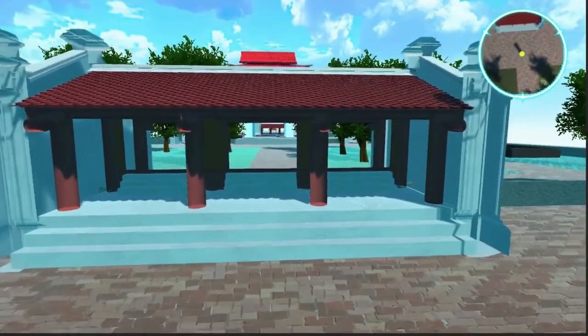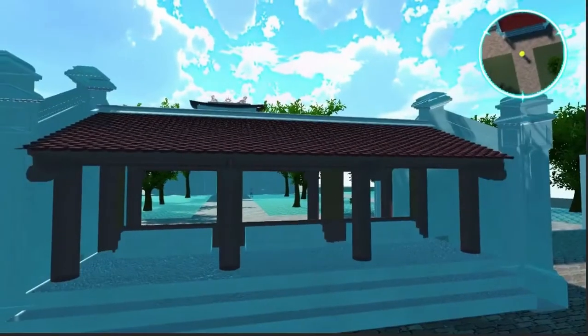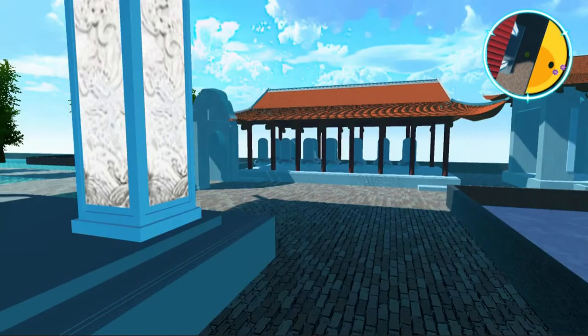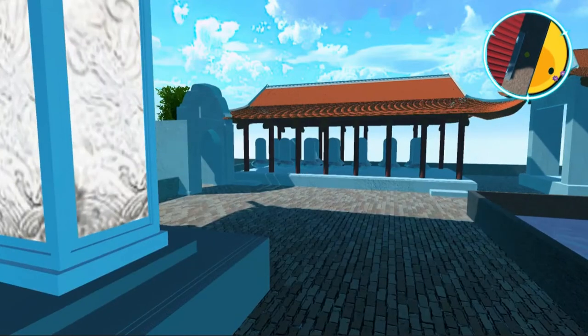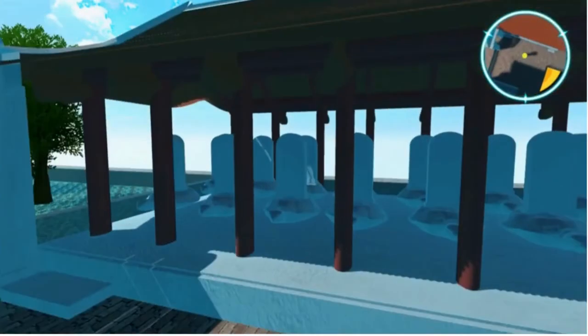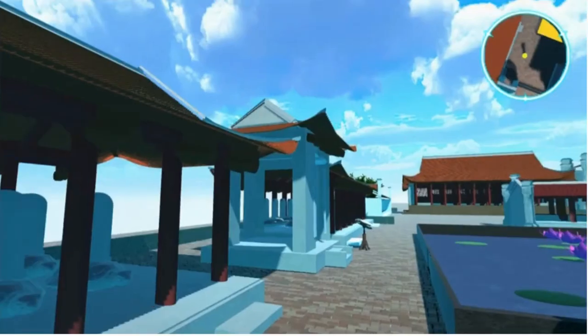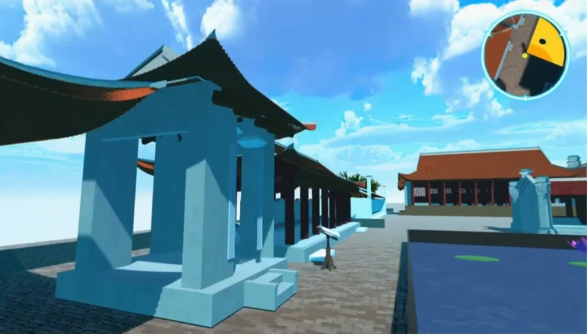In the top right corner there is a circular minimap to track and know where the user is. The yellow bar represents the user in the minimap. The environment of Temple of Literature VR is compared and arranged according to the structure of the real monument with the existing architecture and the surrounding environment such as plants, flowers.